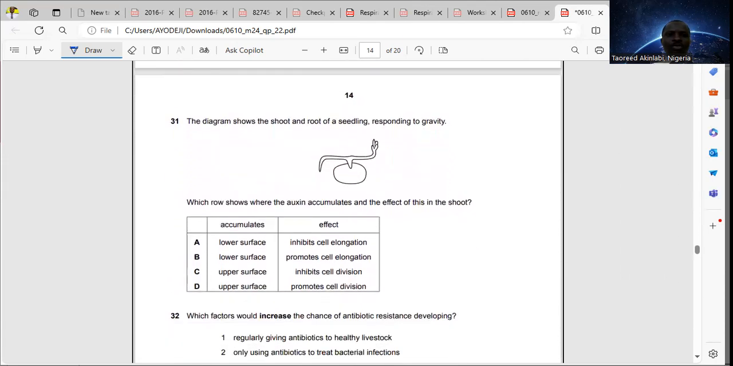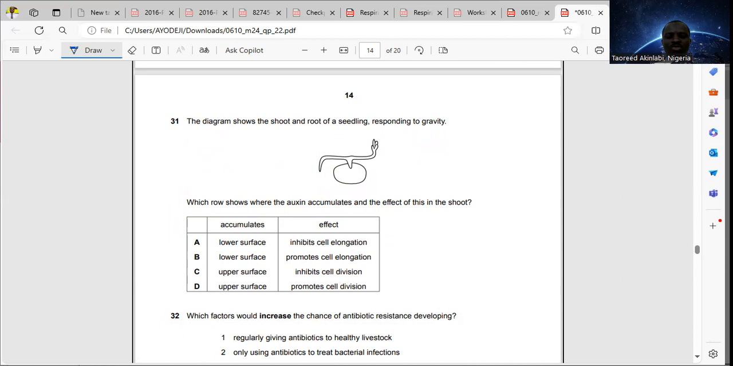31. A diagram shows the shoot and the root of a seedling responding to gravity. Response to gravity is referred to as gravitropism or geotropism, okay? And auxin controls or regulates that. Now the question, which row shows where the auxin accumulates and the effects of this in the shoot? For that question, the auxin will accumulate at the lower part of the shoot of the plant.